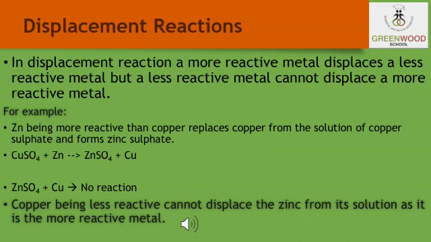Now in the second reaction, if zinc sulfate is reacted with copper, we will see no reaction happening. Why so? Because copper is less reactive. It cannot replace the zinc. So this is how the rule is followed: a more reactive metal displaces a less reactive metal, but a less reactive metal cannot displace a more reactive metal.